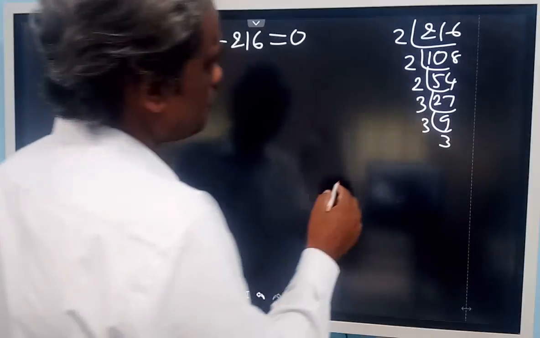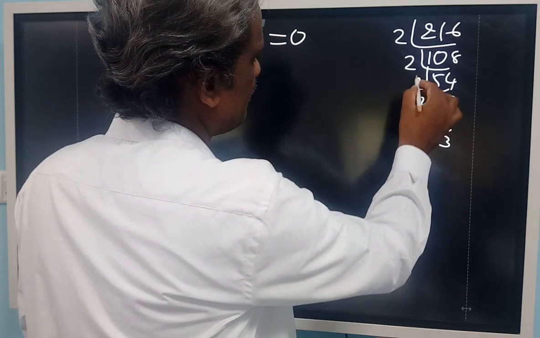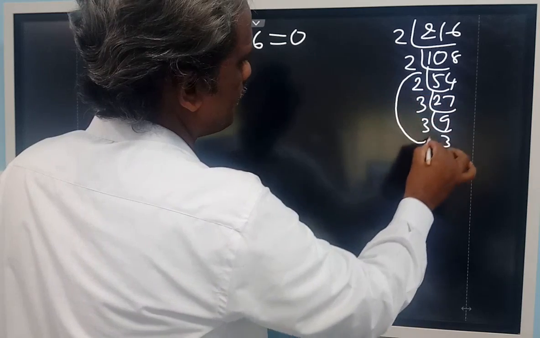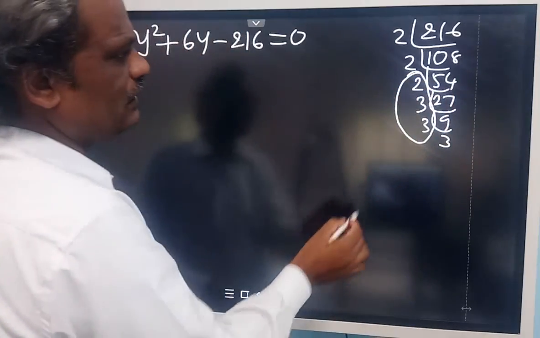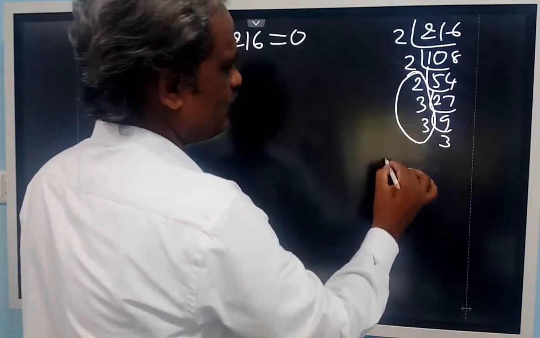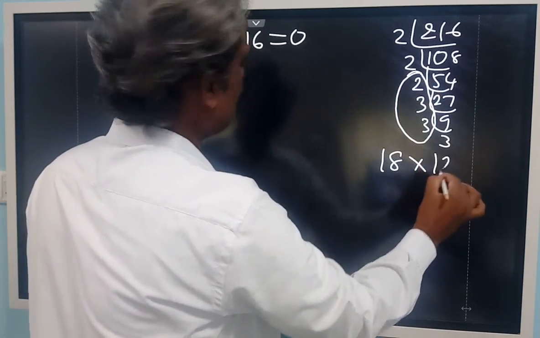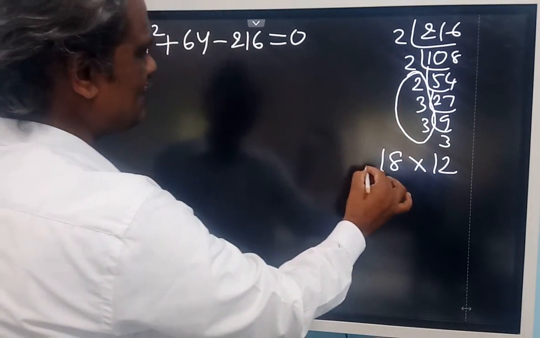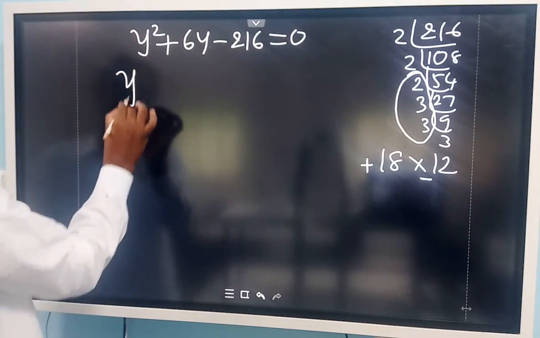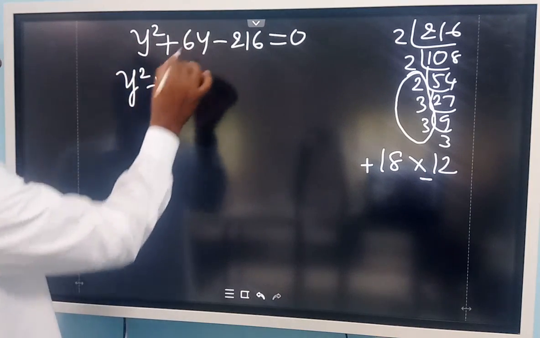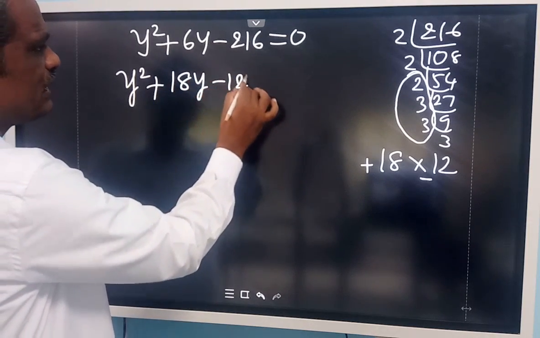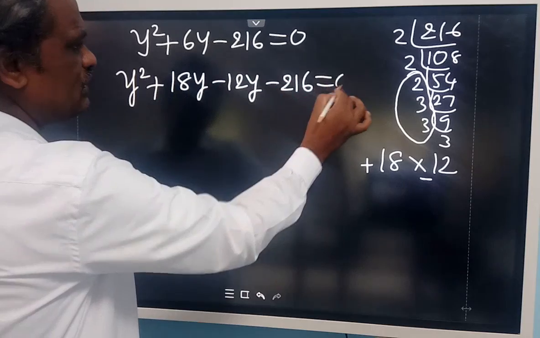So 18 into 12. 3 3s are 9, 9 2s are 18, then the remaining is 12. 18 into 12, so the difference is 6. That means you have to put plus sign with 18 and minus sign with 12, and multiplying you will get 216. Y square plus 6y: instead of 6y, you write 18y minus 12y minus 216 is equal to 0.